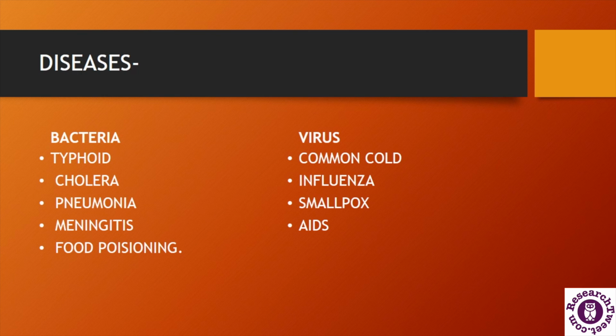There are different bacterial diseases like typhoid, which is caused by Salmonella typhi, cholera, which is caused by Vibrio cholerae, bacterial pneumonia caused by Streptococcus pneumoniae, and several types of bacterial meningitis, caused by different bacterial species in humans. Some food poisoning is also caused by bacteria.